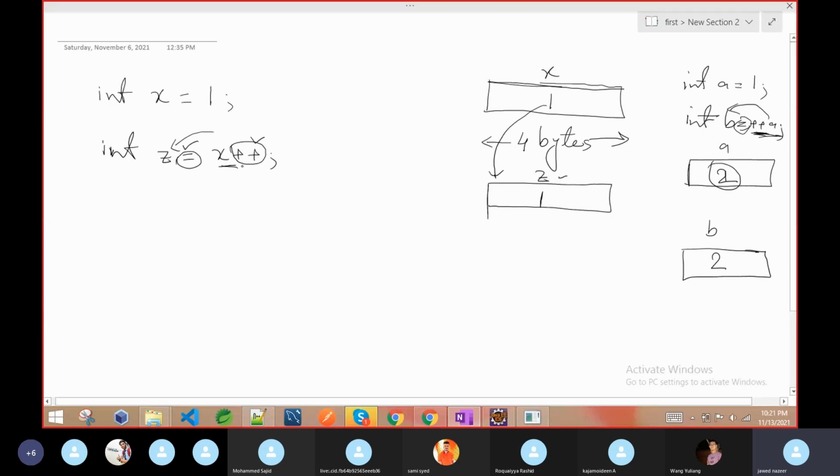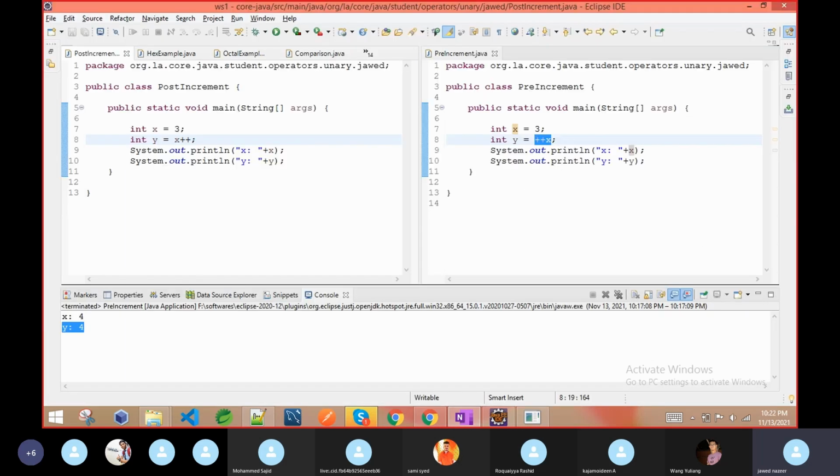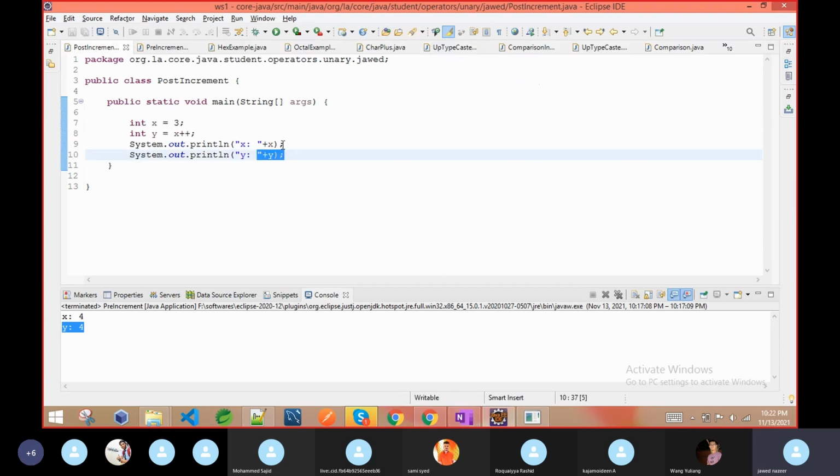But this operation is done, and that operation hasn't been done yet. After the assignment is done, the increment will be performed. Like if you do 2 plus 3 into 5, you multiply first, and then you have to do the plus also, then you get the result. So now our compiler will do this increment, and the value of x becomes 2. When we print the values of x and z, the value of x will be 2, but the z value will be 1. We will check this one. If this program is working, then we should get the values here: x is 4 because the initial value is 3, and y is 3.